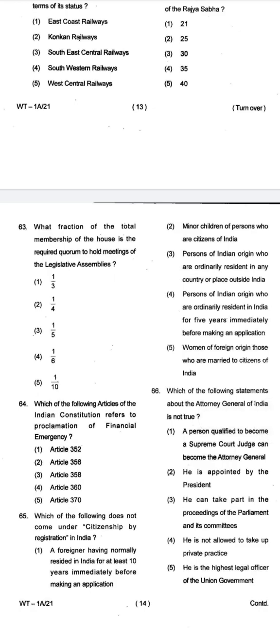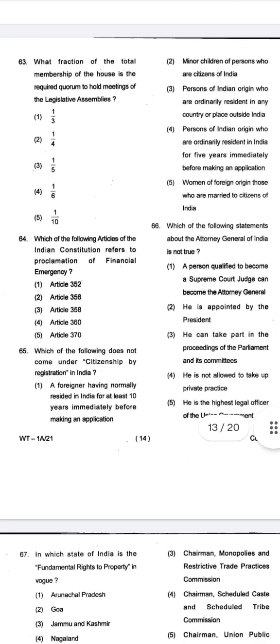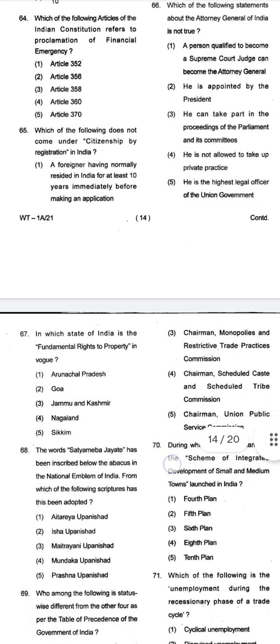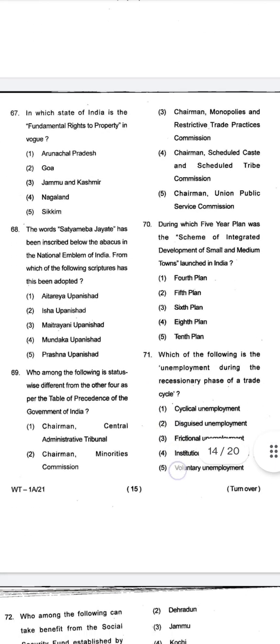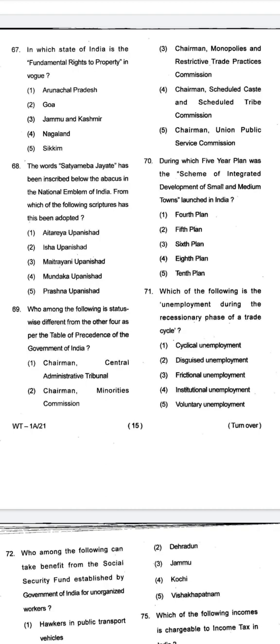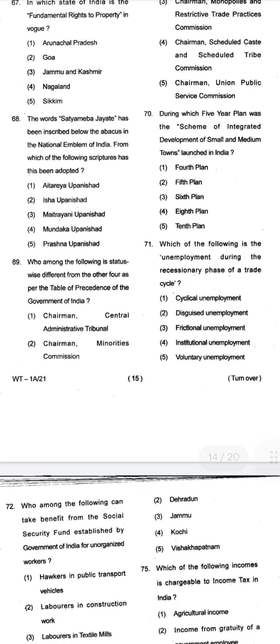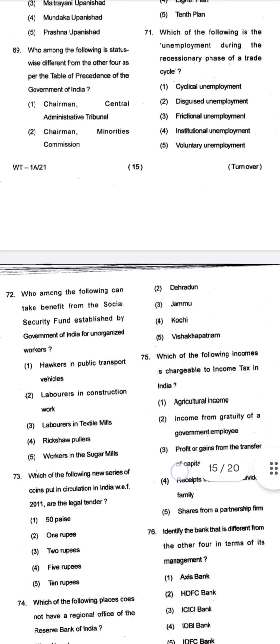Now again, what we can see on question number 63 is, what fraction of the total membership of the house is the required quorum to hold meetings of the legislative assemblies? Polity question. Polity subject is going on right now, but along with it I can see GK questions also in this section.